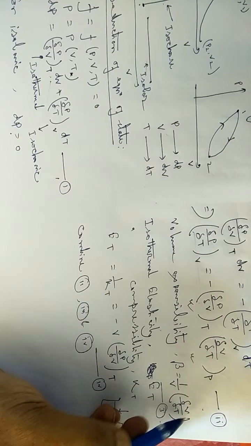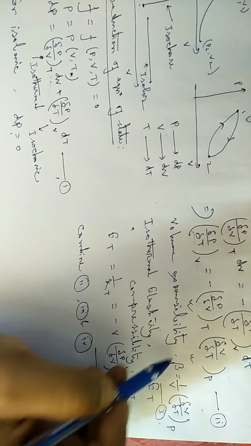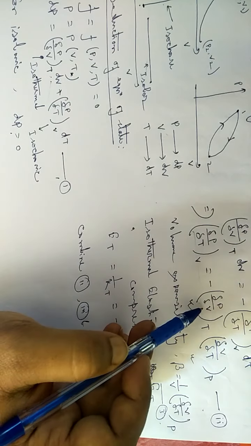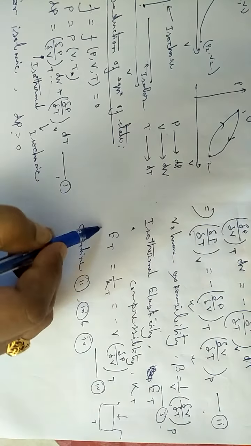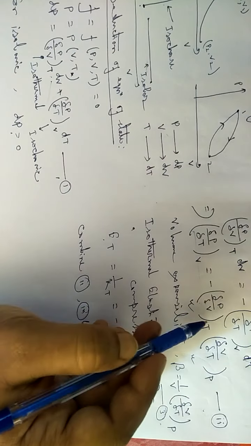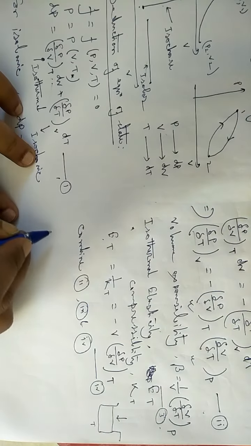From beta I am getting ∂V/∂T, so I will put the value of ∂V/∂T in terms of beta here. And here I am getting ∂P/∂V at constant T, where I will put the value in terms of Et. So equation 2 can be written as,